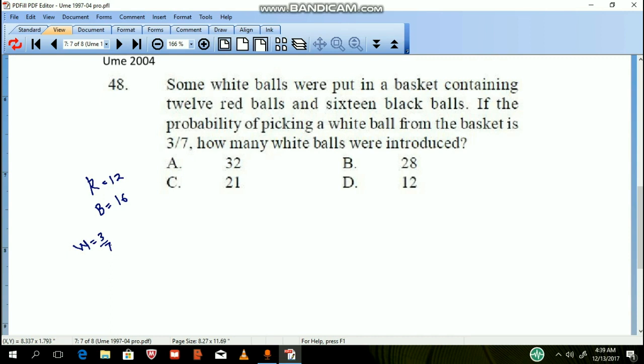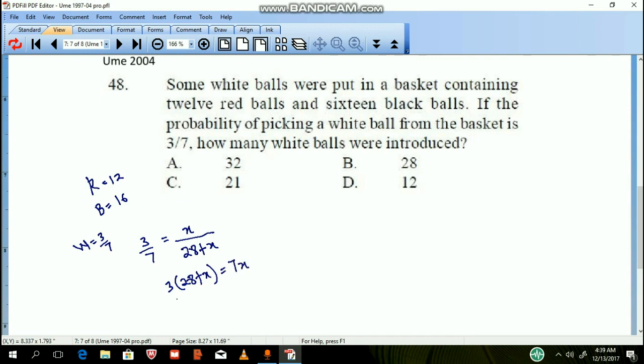Okay, so for us to get the probability of picking a white ball, that would be 3 over 7 equal to the number of white balls, x, over the sum of everything. 12 plus 16, that is 28. So we have 28 plus the white balls, x. So we cross multiply and expand: 3 times (28 plus x) equal to 7x.